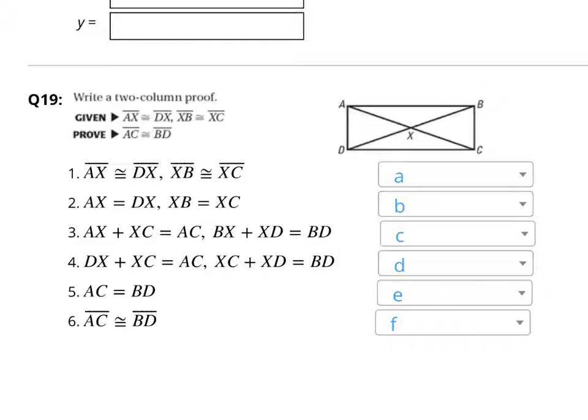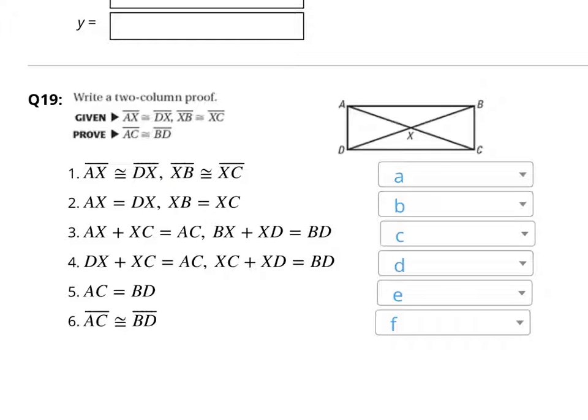Number 19. It's a proof. Hey, don't make this harder than it is, guys. Okay, you got the drop down boxes for each one of these with choices that you're going to select, okay? The first one's always going to be what? Take a look up here. Alright.